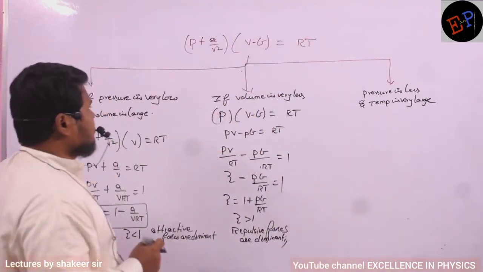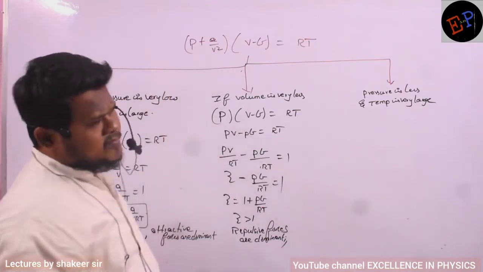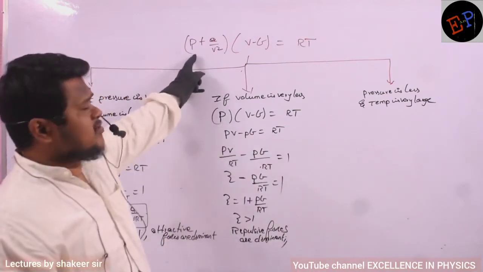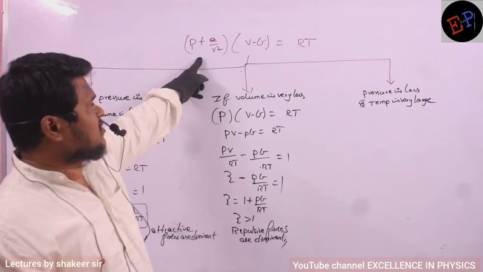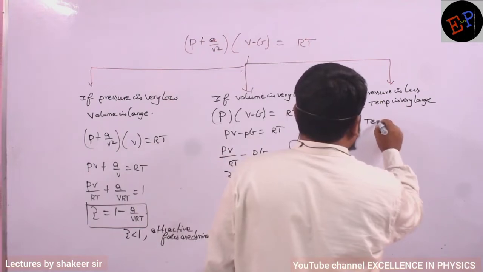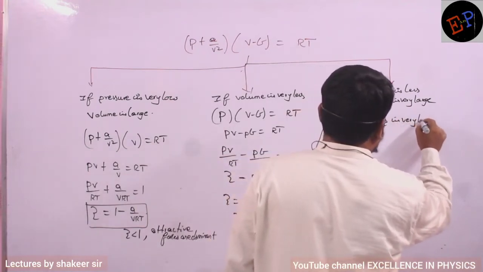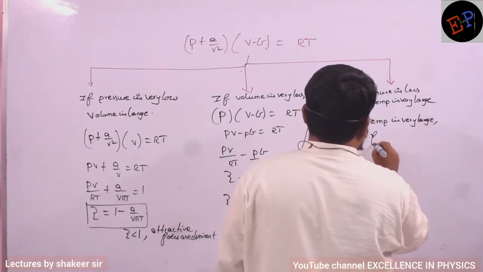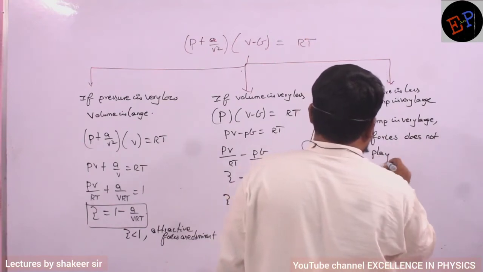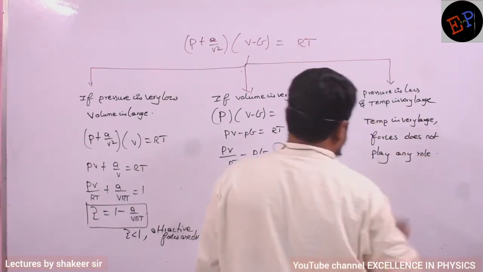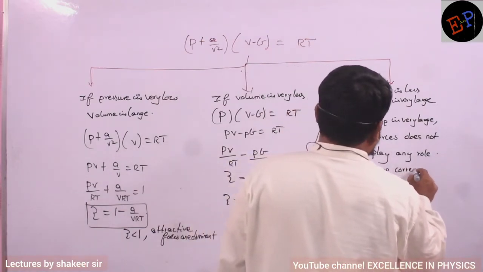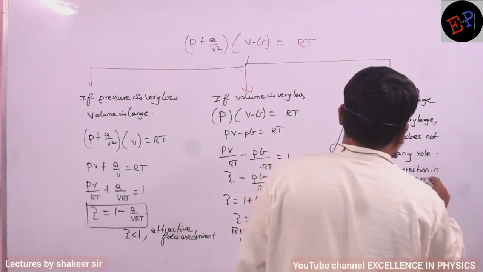Okay, and if velocity is very large, the attractive forces and repulsive forces play a very small role. Almost no role. Therefore, you need not write the correction term in the case of pressure. What is the reason for writing the correction term in pressure? Only attractive forces and repulsive forces were responsible. So if temperature is very large, forces do not play any role here. Therefore, you can remove the correction term in pressure. Remove correction in pressure. Okay?